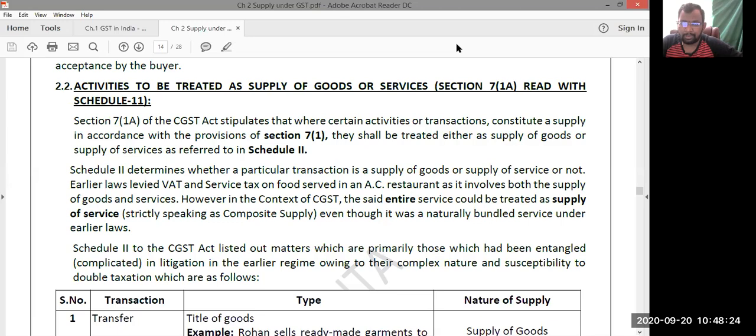But under GST law, no more confusion. All such transactions have now been classified as either supply of goods or supply of services. And that is what is explained in Schedule number 2.